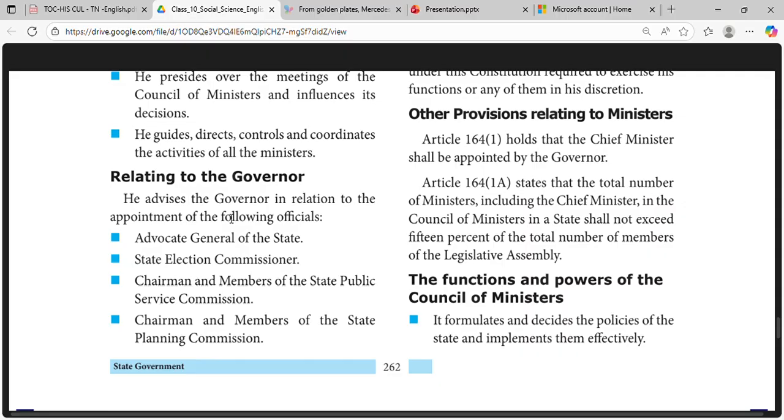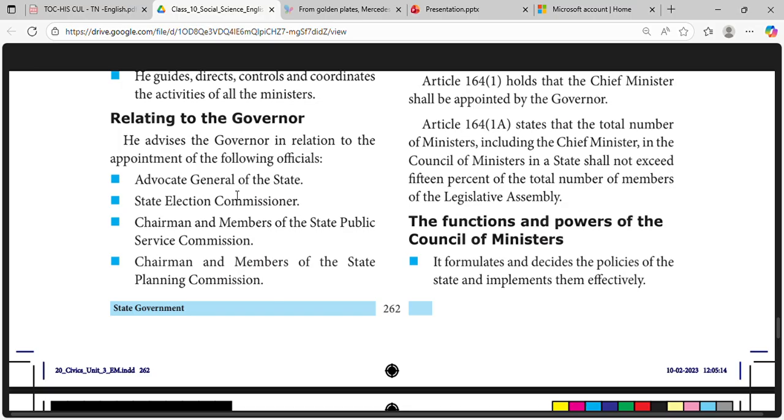He advises the governor in relation to the appointment of the following officials: Advocate General of the state, State Election Commissioner, Chairman and members of the State Public Service Commission, Chairman and members of the State Public Service Commission.